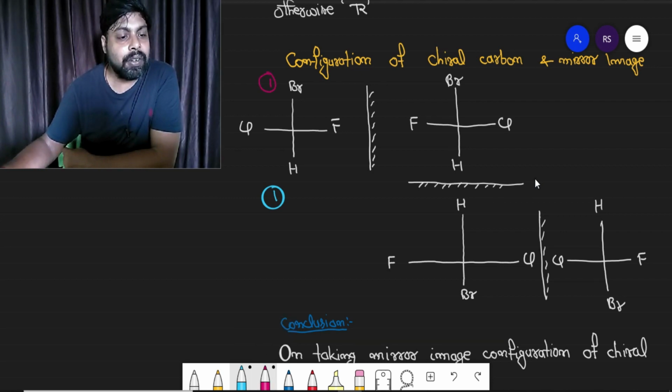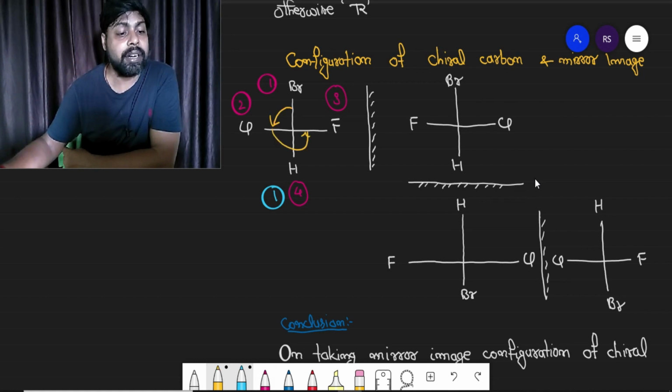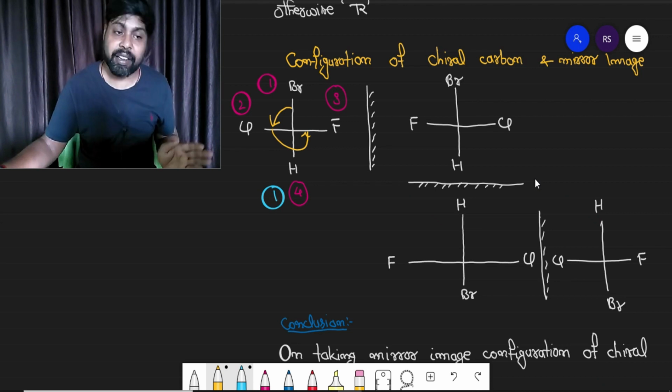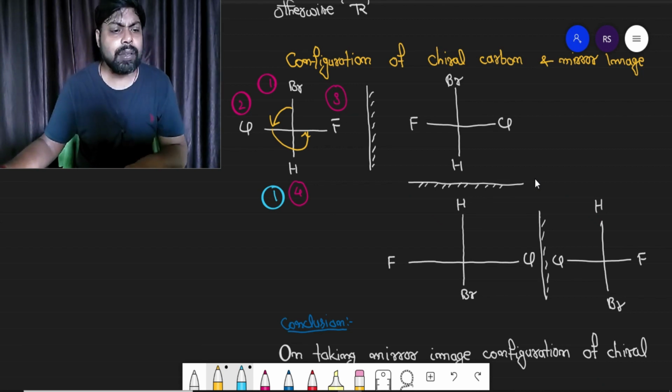Bromine is of first priority, chlorine second priority, fluorine third priority, and hydrogen is of fourth priority. Least priority is on the vertical line. Start moving from first priority to second priority, and then second priority to third priority. You are moving in anti-clockwise direction, so the configuration will be S.